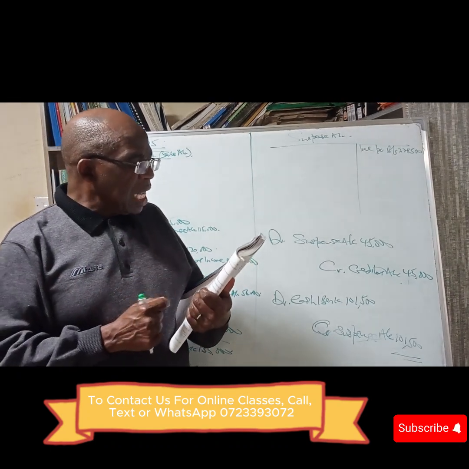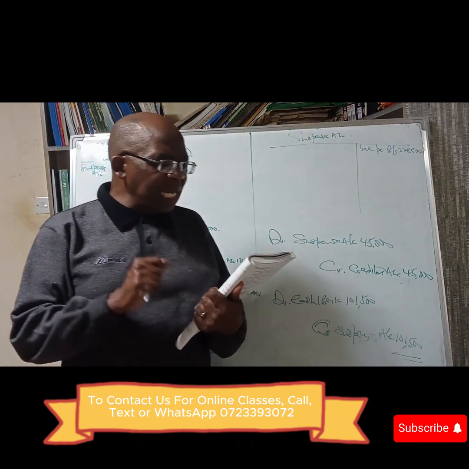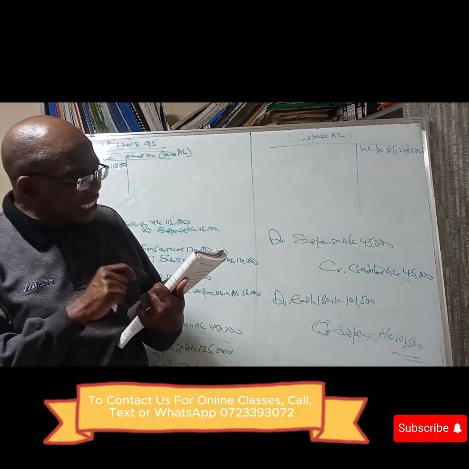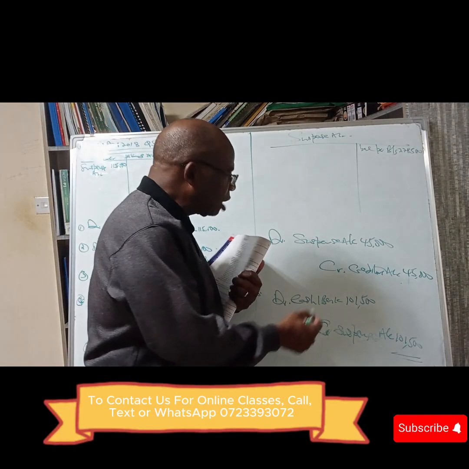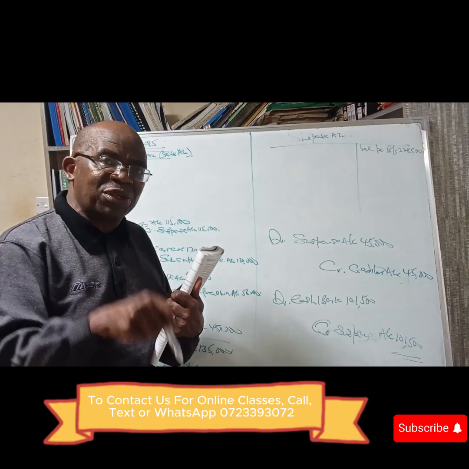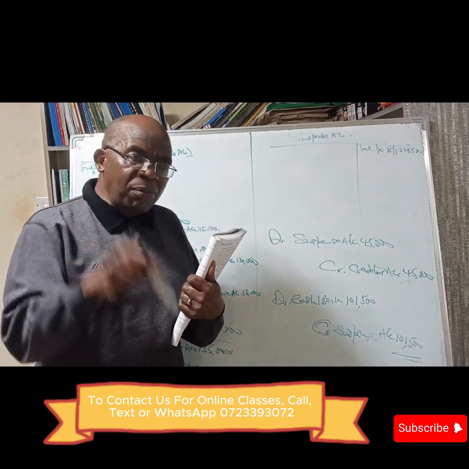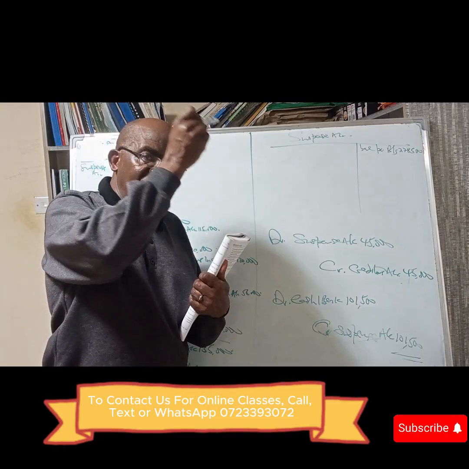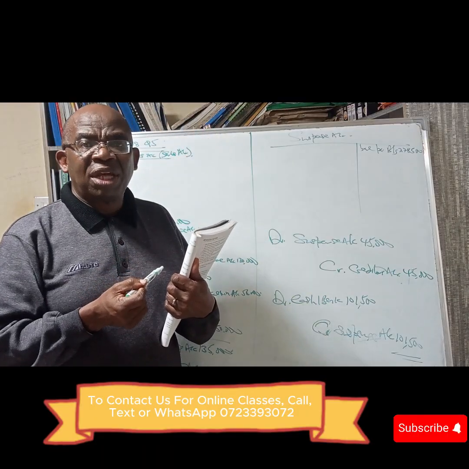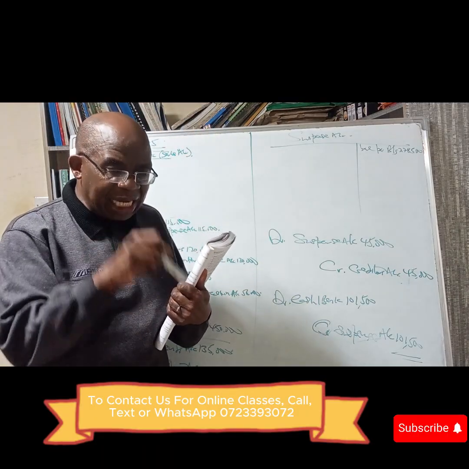We are told that a receipt of 750 had been entered as a payment in the receipts and payments. The problem was not in the receivables. The problem was in the cash book.